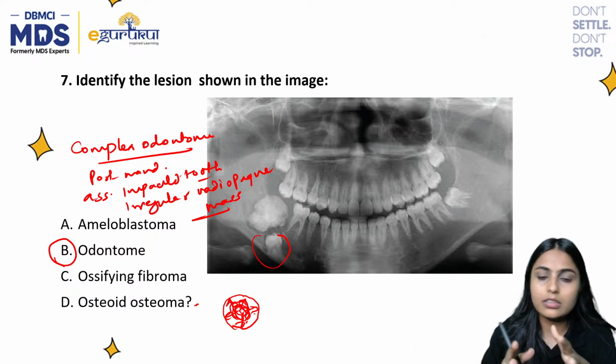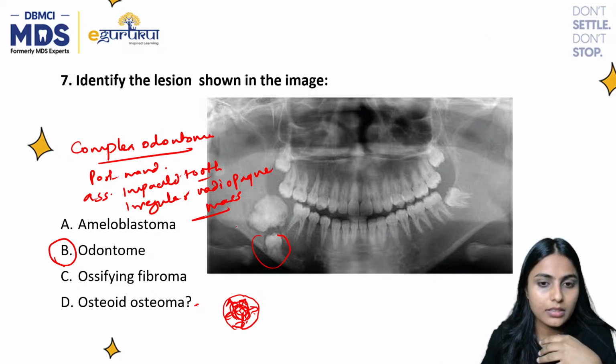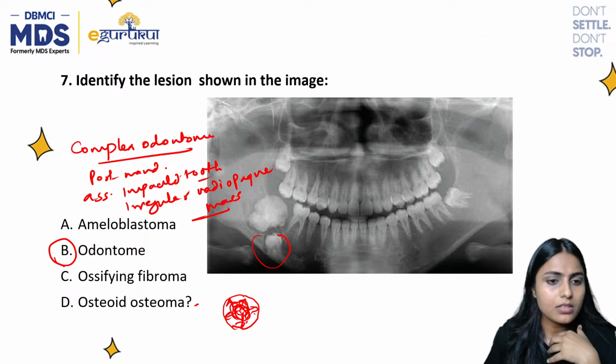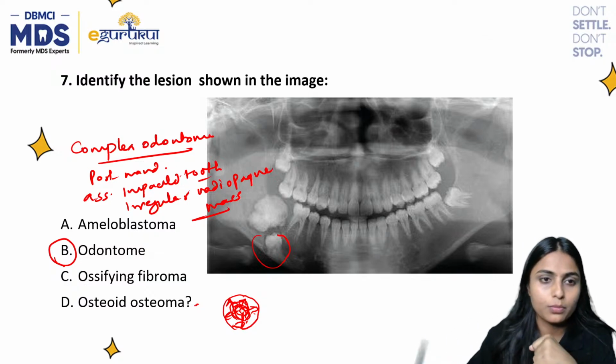Okay, but here there is no case where we can consider this an osteoid osteoma. All right, so the clear answer is option B, odontome, which is a complex odontome.